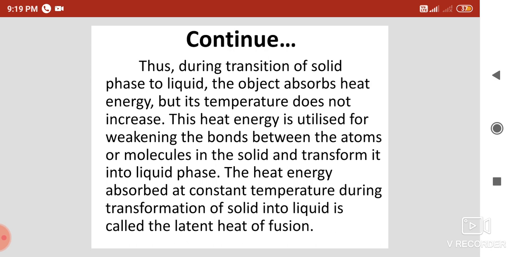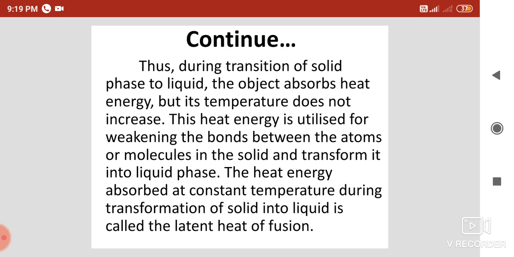Means the bonds between the atoms and molecules become weak because of this heat energy, and then slowly the solid is converted into liquid. The heat energy absorbed at constant temperature during the transformation of solid into liquid is called latent heat of fusion.